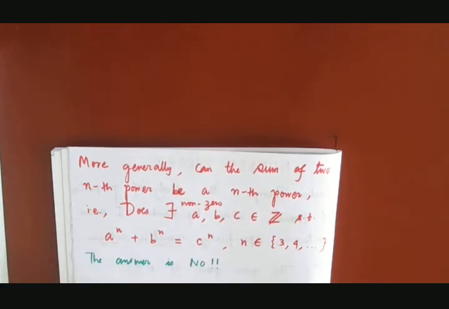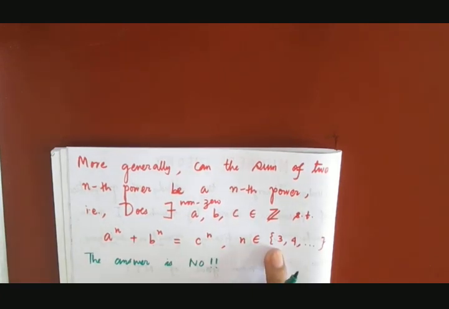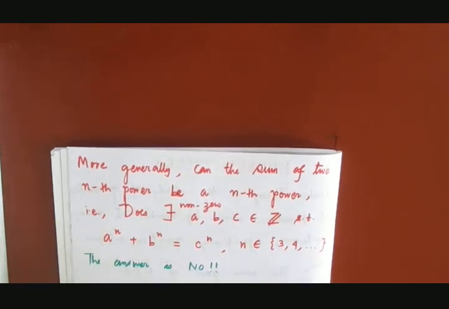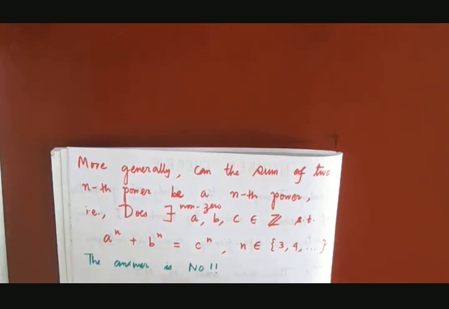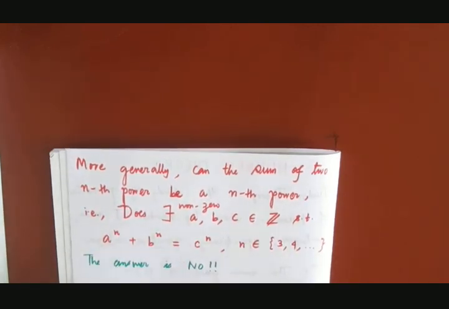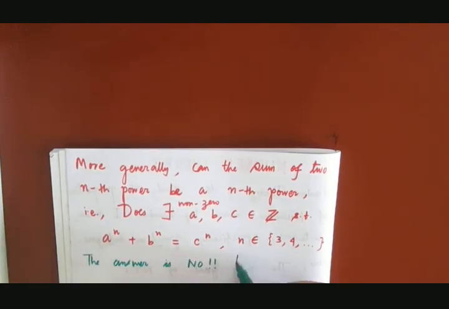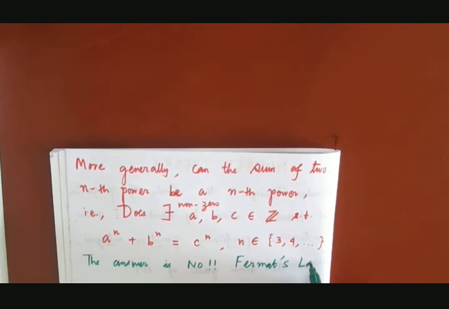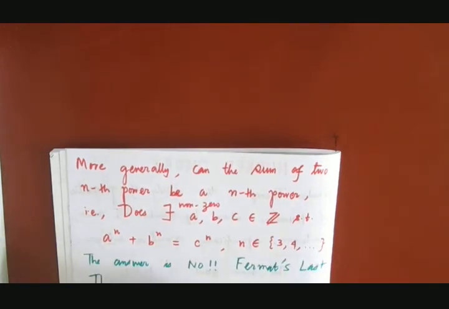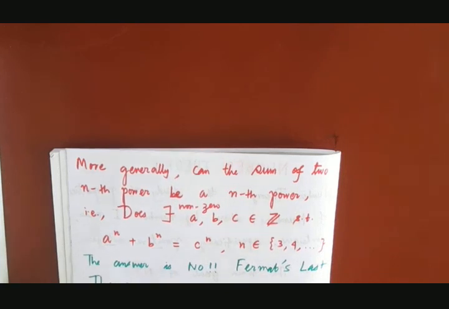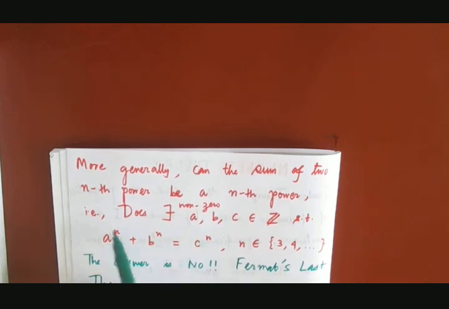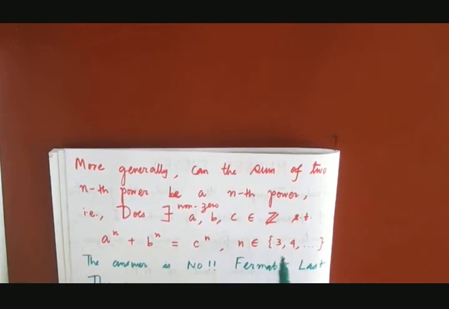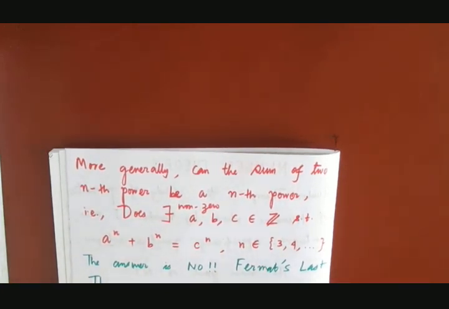The answer is no. Whenever we take n to be 3, 4, 5, 6 and so on, you cannot find any non-trivial solutions to this equation. This was stated by Pierre de Fermat and is known as Fermat's last theorem. Fermat's last theorem states that there does not exist a non-trivial solution to this equation where n is 3, 4, 5, 6 or so on.